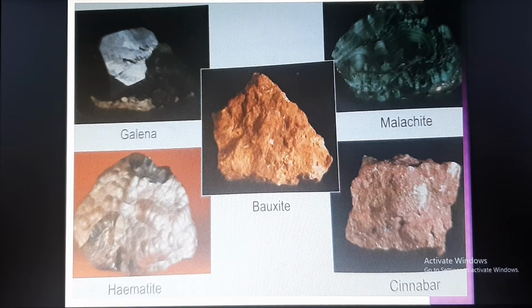And also the pictures are given here. We can see the pictures of some ores: galena, hematite, bauxite, malachite and cinnabar. They are in the form of rocks. The same way we are getting them from nature. We can find the metals in nature like these ores.